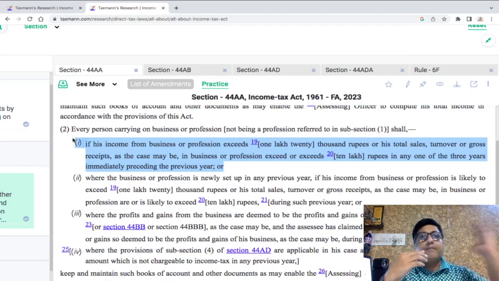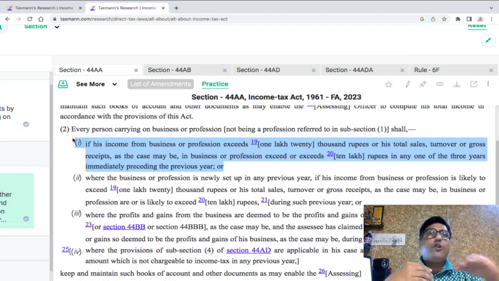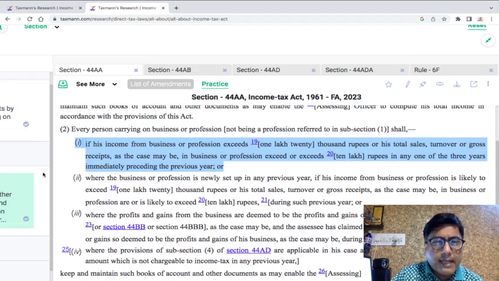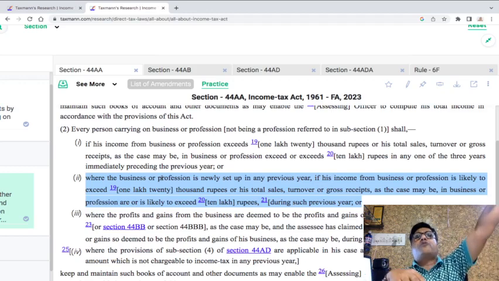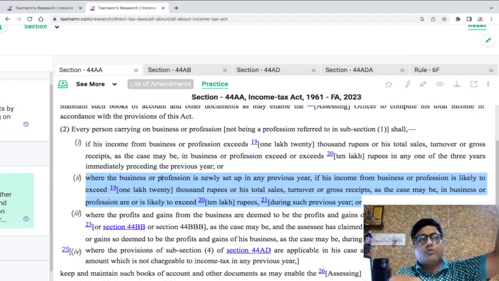If you are doing it since years and your turnover exceeds 10 lakhs in any of the last 3 years, or your income from the business exceeds 1,20,000 rupees in any of the last 3 years, you are supposed to get your books of accounts audited. If you are individual or HUF, then this 10 lakh has to be read as 25 lakhs and this 120 has to be read as 250. Now if you say that no, I am not doing this since the last 3 years or 2 years or 1 year, I have started this activity only in this year, they say that when the business or profession is newly set up, in any previous year, if you expect that your turnover would cross 10 lakhs of rupees or your income would cross 1,20,000 rupees, that it is likely to cross that amount, then you go and maintain the books of account.